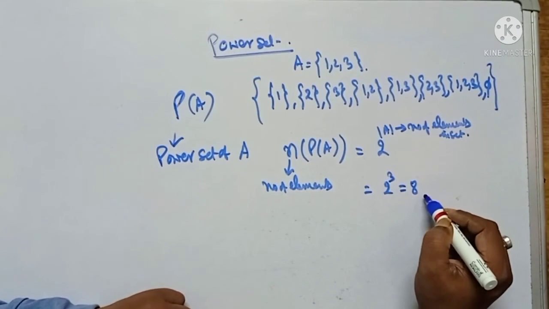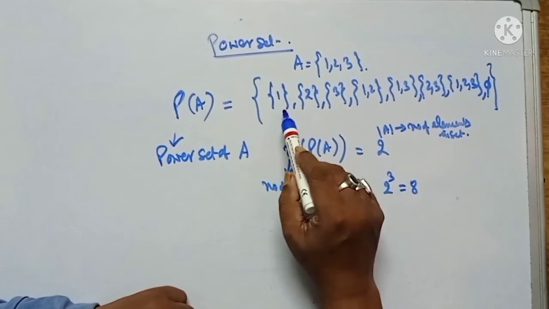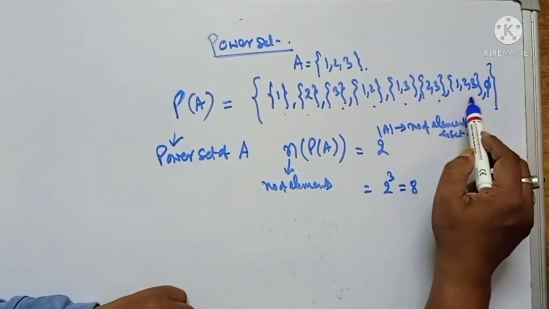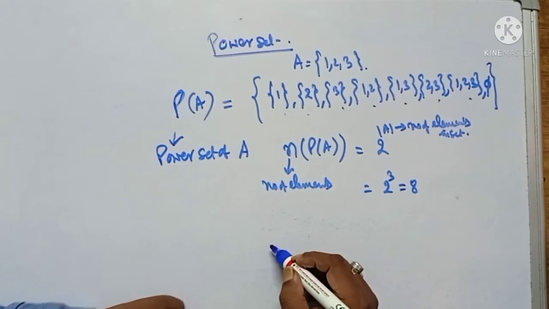Now we have to see whether there are 8 elements in power set A. So 1, 2, 3, 4, 5, 6, 7, 8. So it is correct. So this is all about power set.